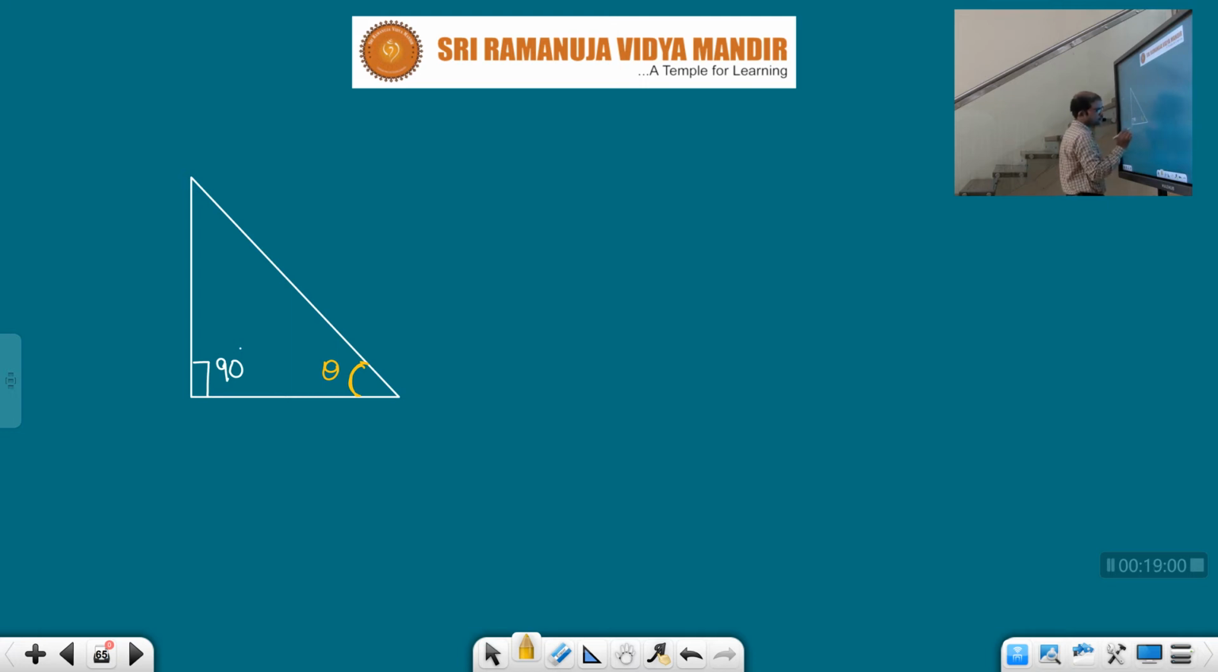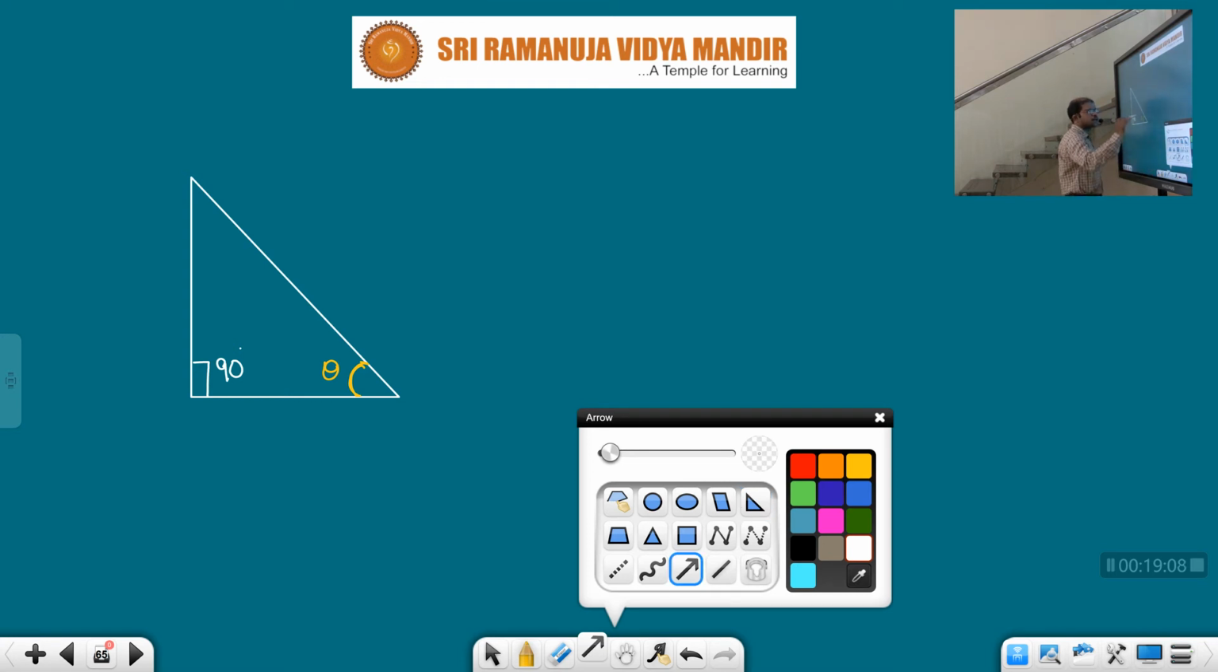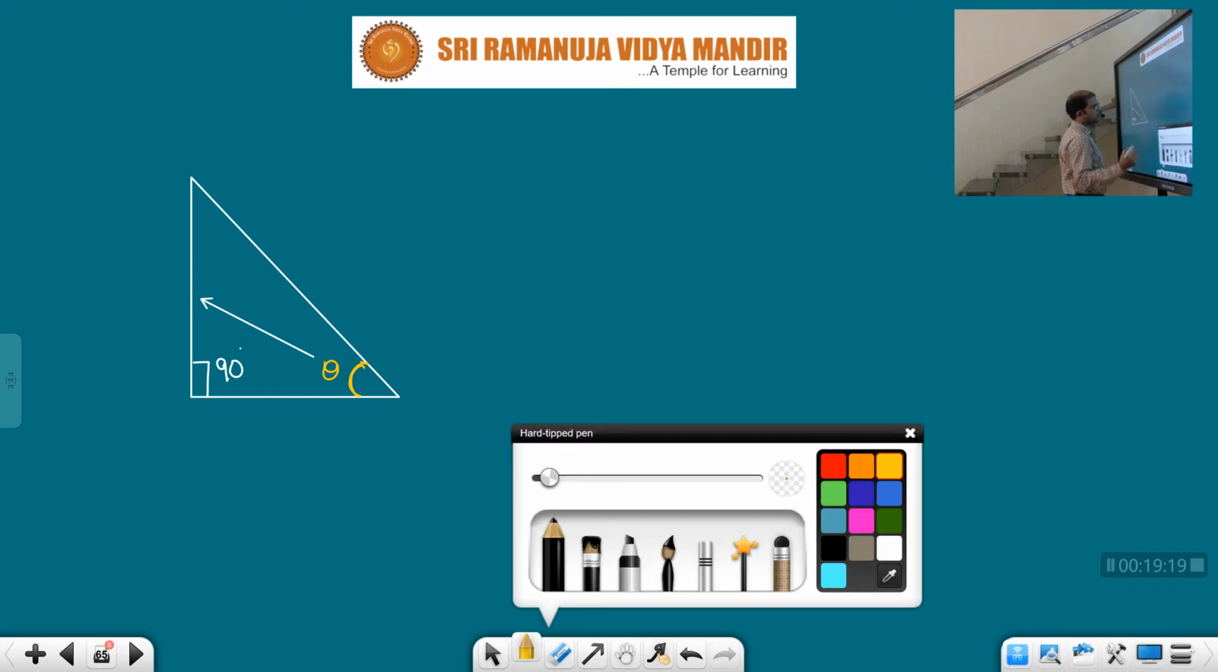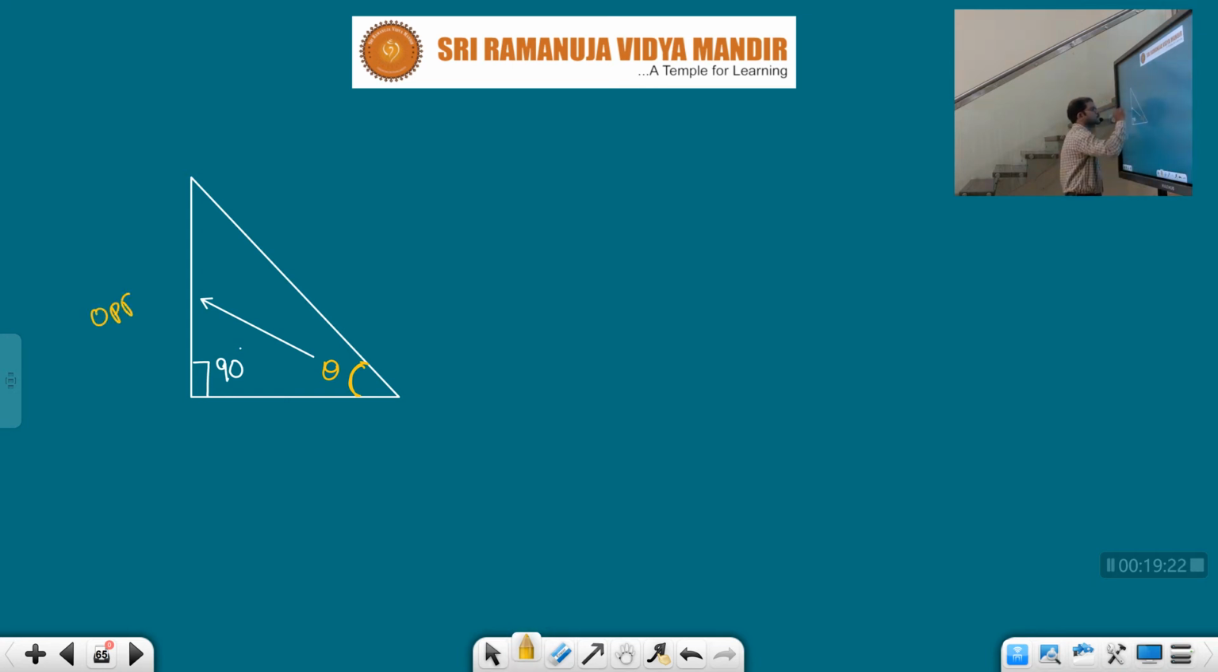And see children, remember the side which is opposite to this angle theta. The side which is quite opposite to this angle theta. This side only, no, children? This is the side which is opposite to angle theta. That side is called the opposite side. So this is what? Opposite side. The side which is quite adjacent to this theta, this is the one, base. This is called the adjacent side.